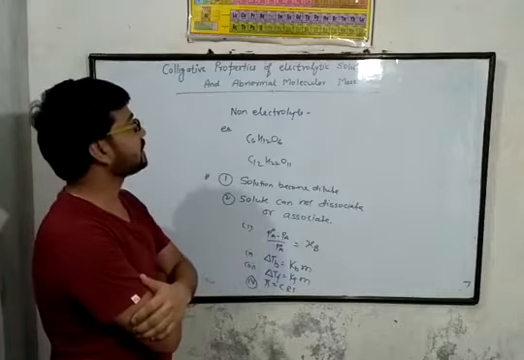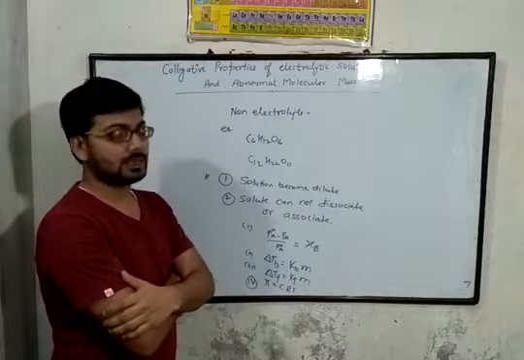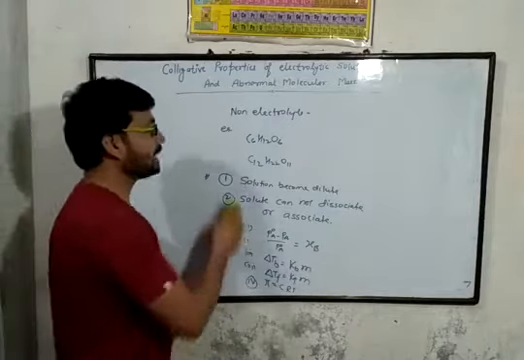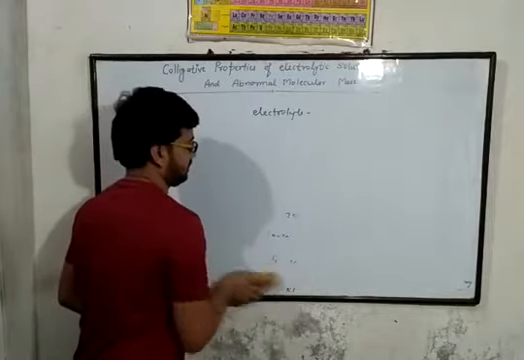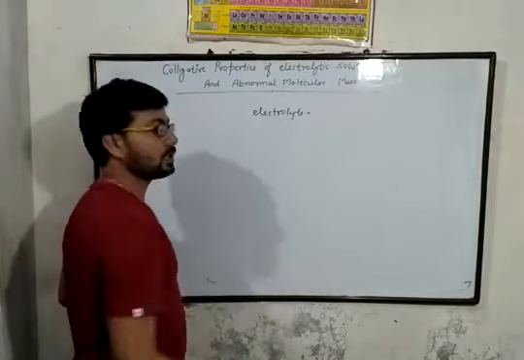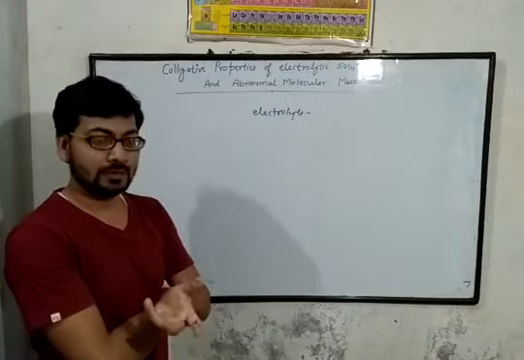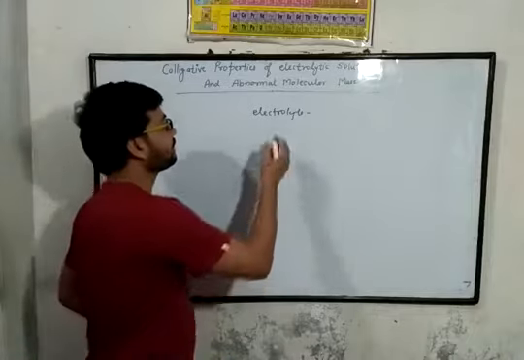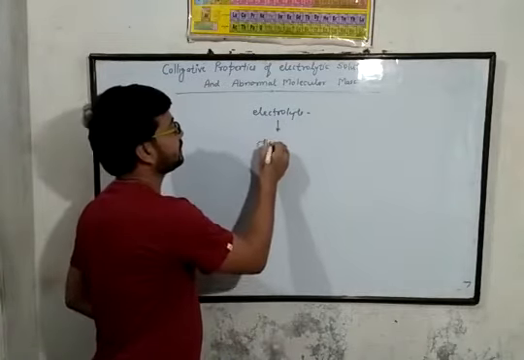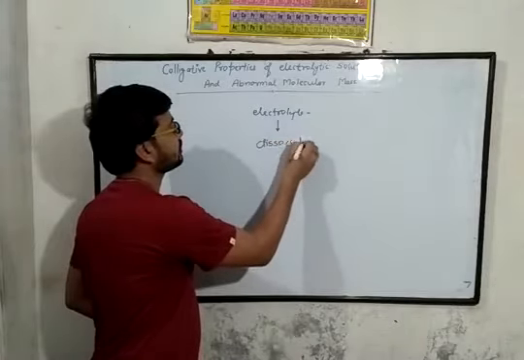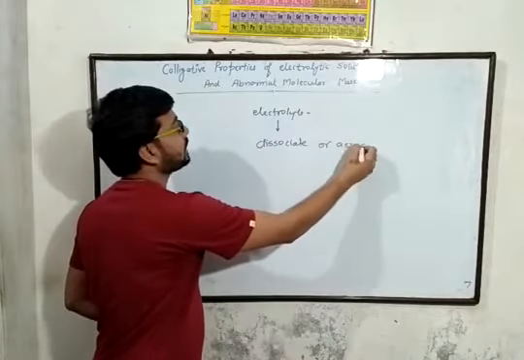But here we discuss the electrolytic solution. As you know, what is an electrolyte? Let's see firstly what an electrolyte is. Electrolytes are those substances which can dissociate or associate.